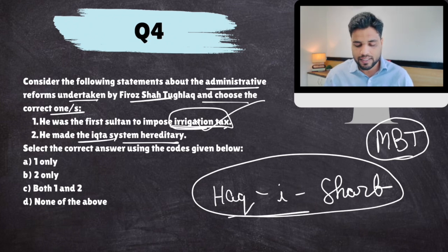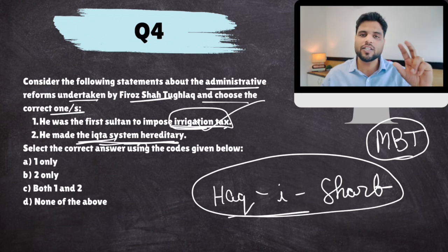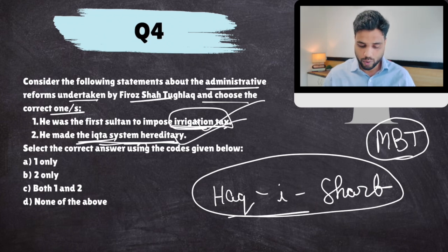And yes, we have discussed this. He made the Ikta system hereditary. Strong and powerful sultans would never make iqtadars hereditary. They are powerful. They will frequently transfer them so that they don't become regionally powerful. But when your authority is weakened, you have to listen to your military commanders. They are strong now, which means they would demand hereditary rights. You will give them. So this is also correct.